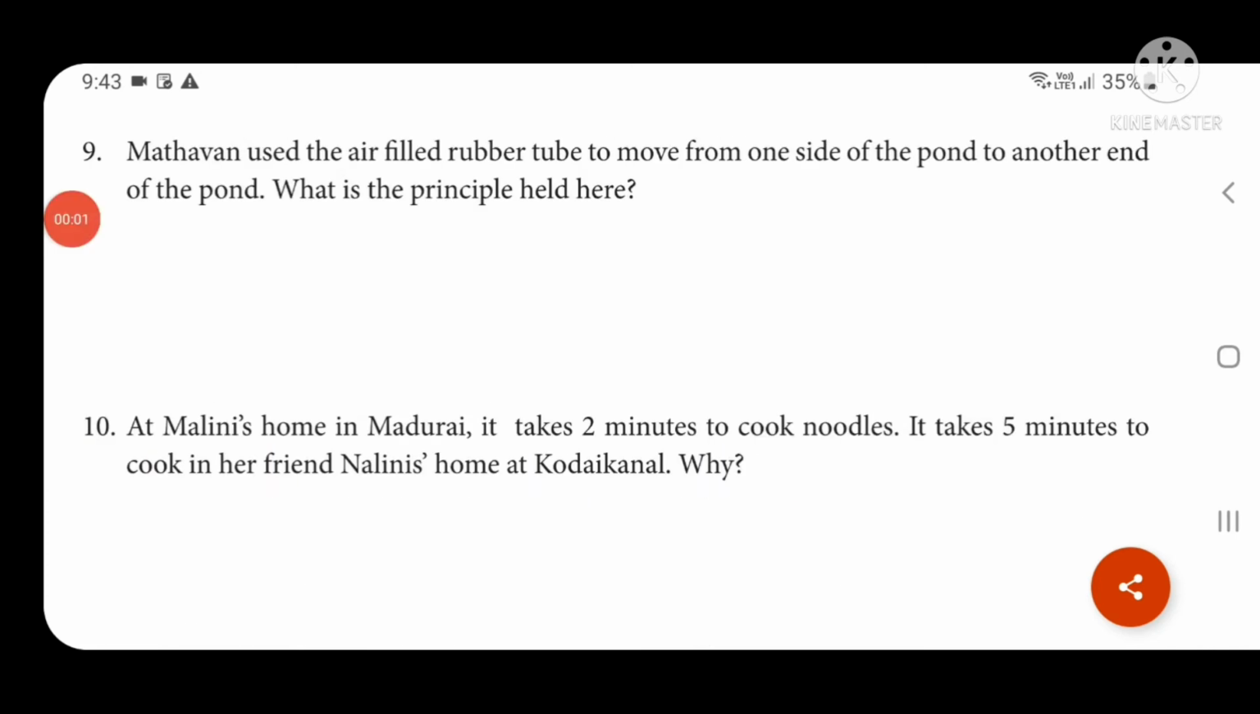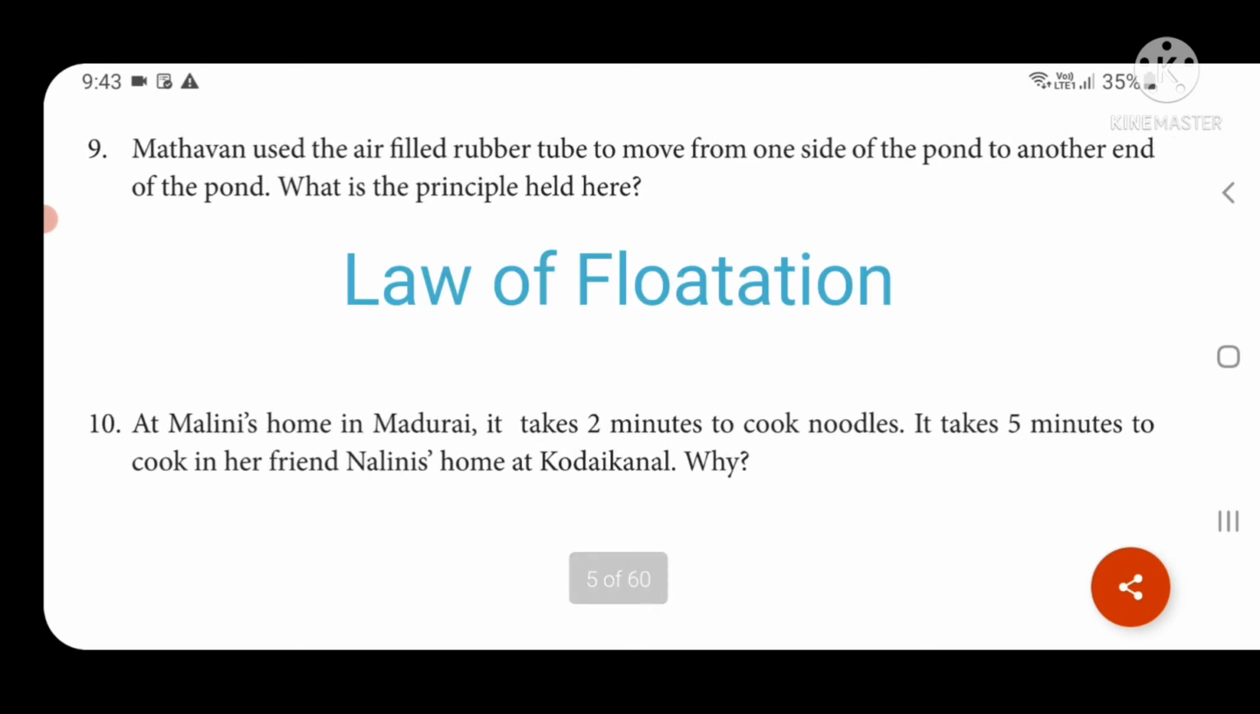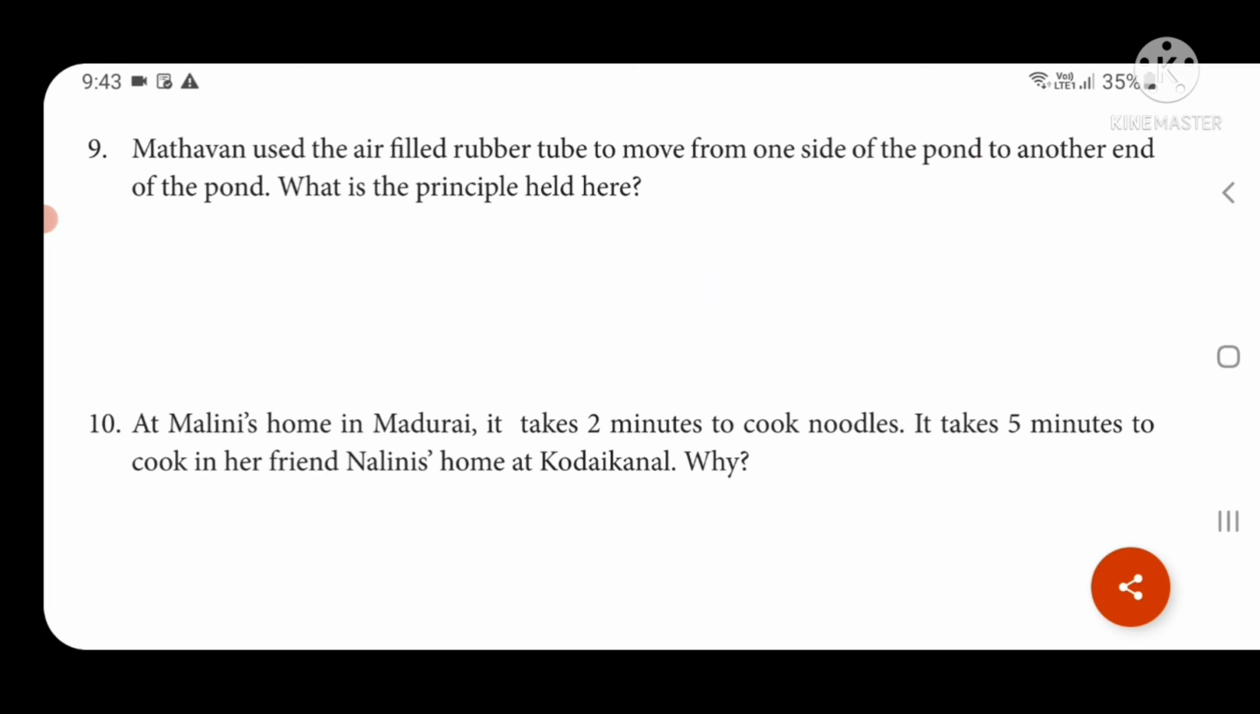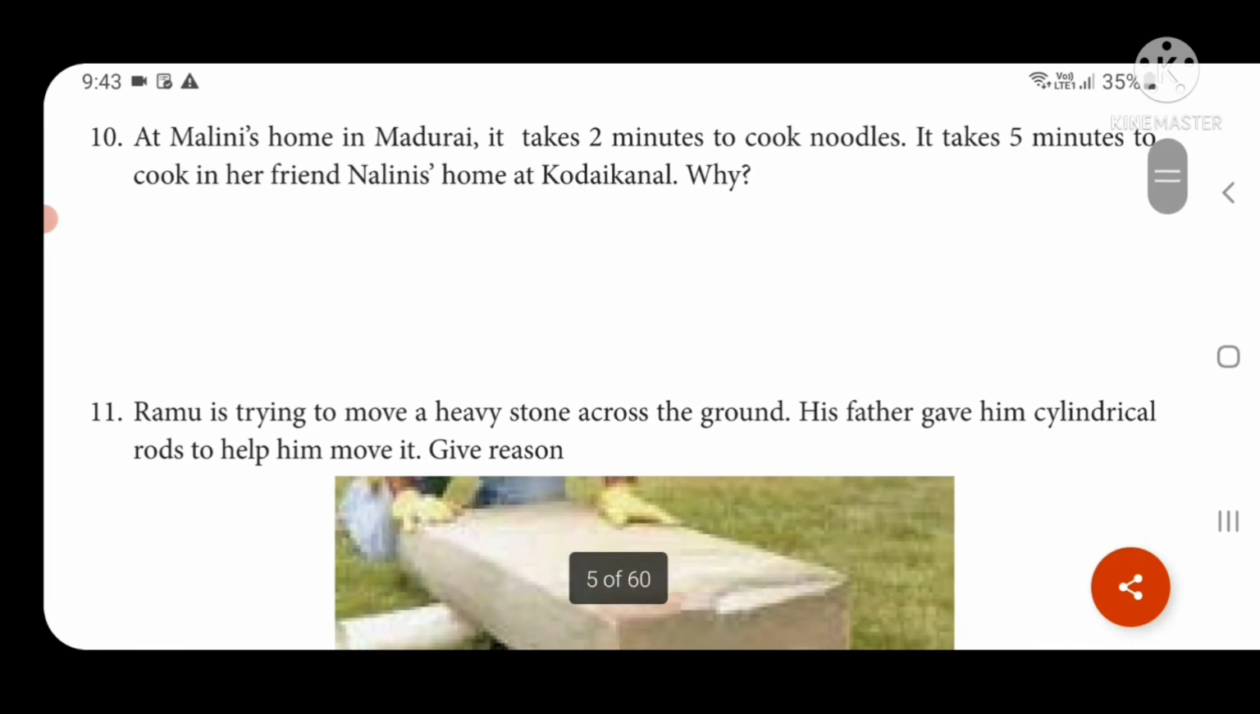Next question. Madhavan used an air-filled rubber tube to move from one side of the pond to the other side of the pond. What is the principle involved here? The principle involved is nothing but the law of flotation. Okay, now we move to the next question.